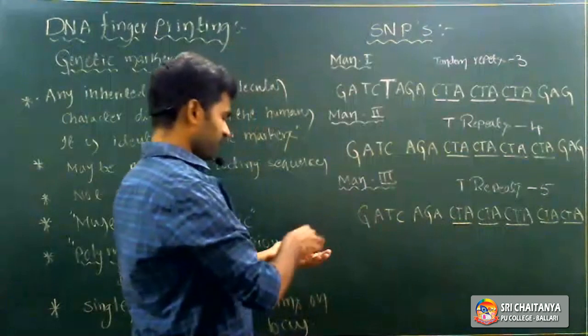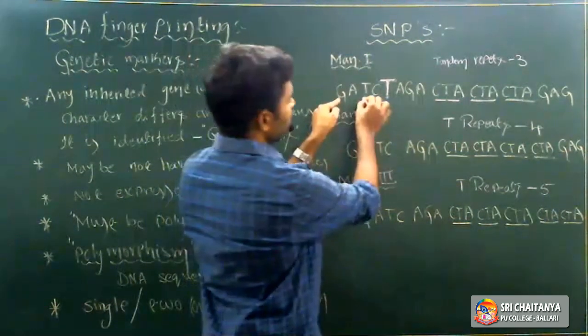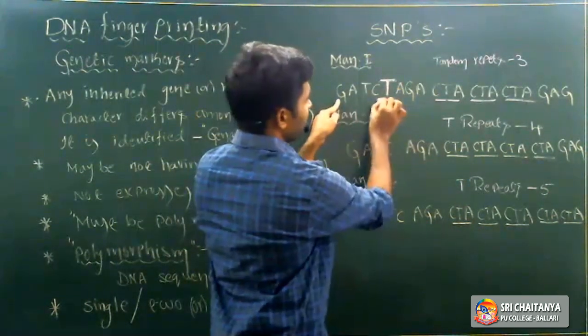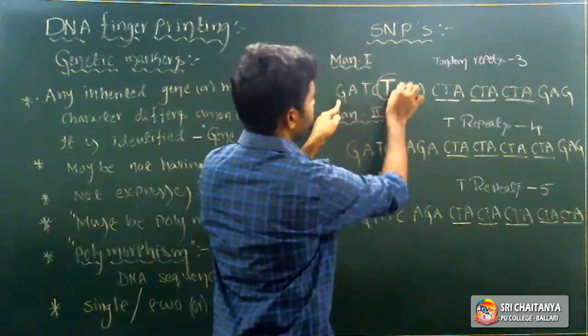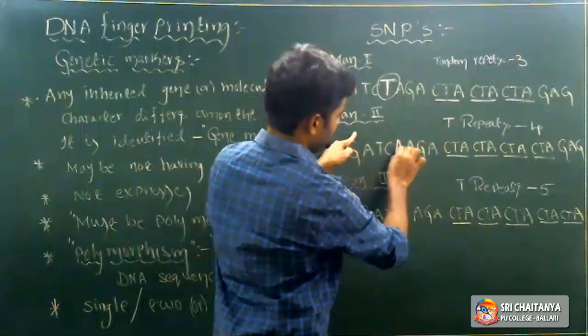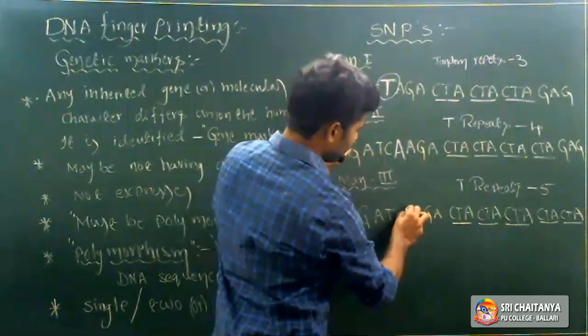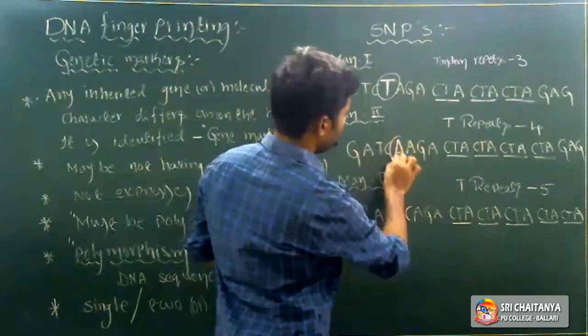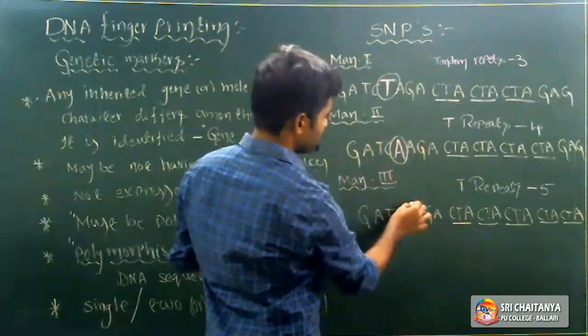And one more thing here. See, in the first genetic material, here it is T. Then in the second genetic material, A. In the third genetic material, it is C. Imagine, only one nucleotide leads to change.